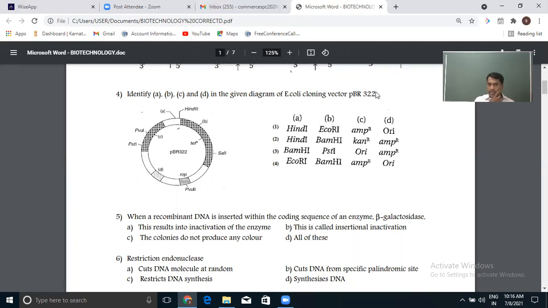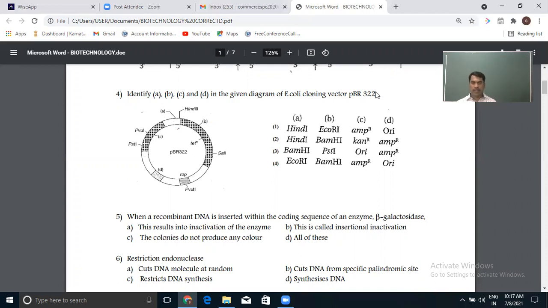So A is the region, if you look, if you already know the diagram, you might know the answer by this time. A is called EcoR1. That part is EcoR1. Now B is the region called BamH1, which is a particular point cleaved by the enzyme BamH1. Then C is AmpR, the ampicillin resistant region.